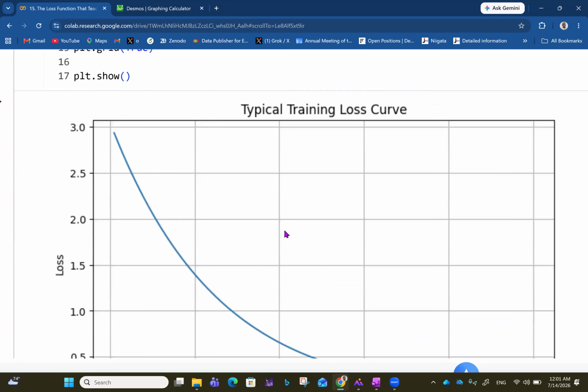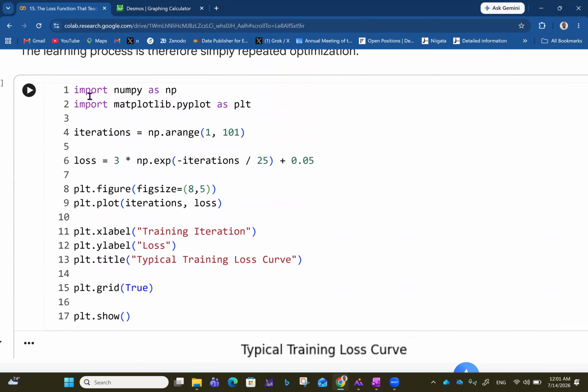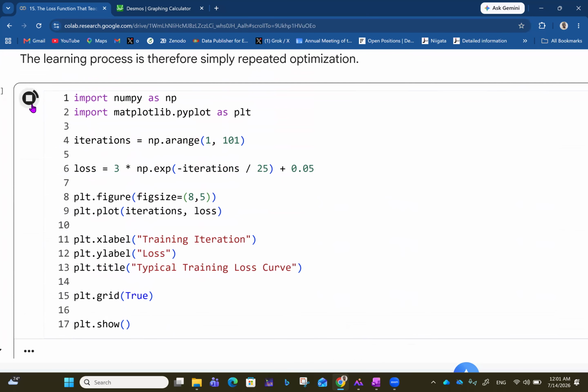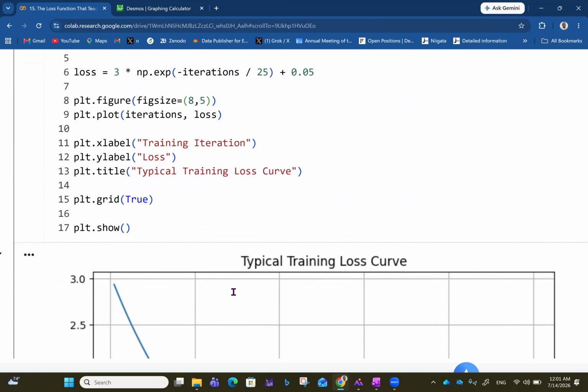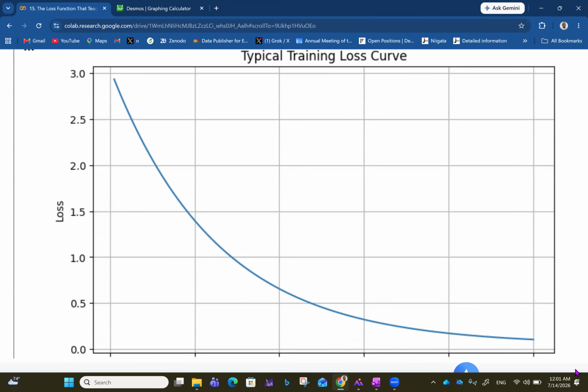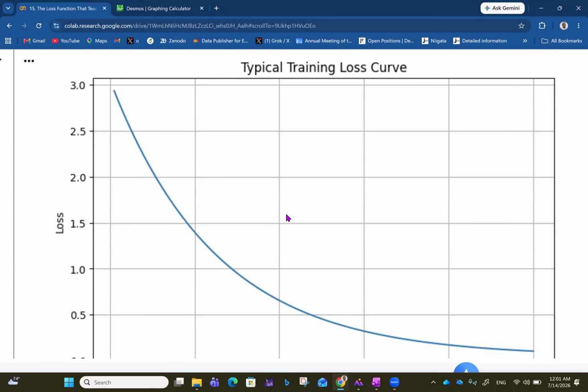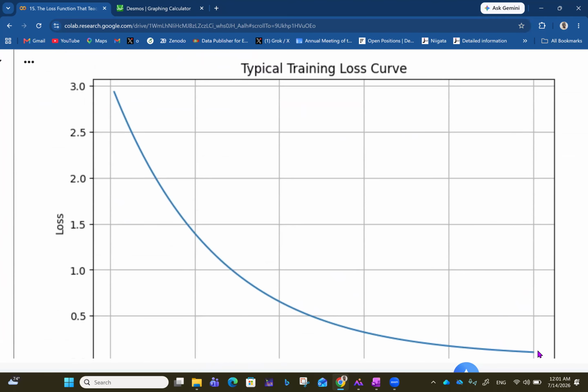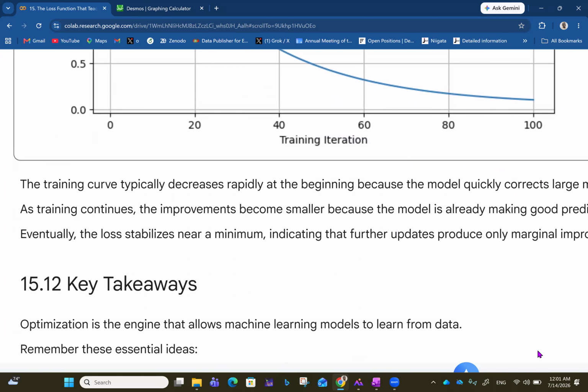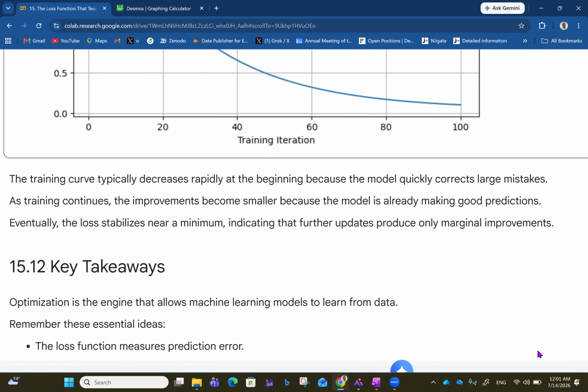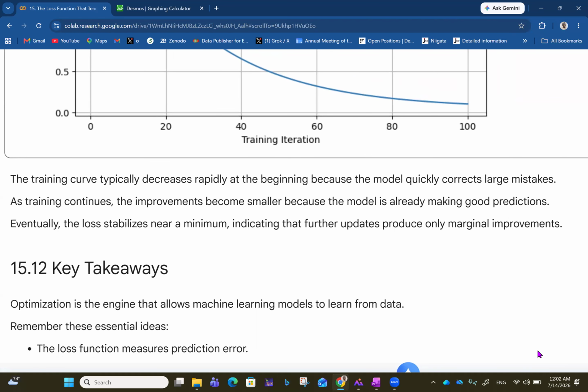So here, you have the typical training loss curve. This is what it looks like, sloping downwards this way. As the training iteration goes, the loss becomes smaller and smaller, approaching 0. The training curve typically decreases rapidly at the beginning because the model quickly corrects large mistakes. As training continues, the improvement becomes smaller because the model is already making good predictions. Eventually, the loss stabilizes near a minimum, indicating that further updates produce only marginal improvement.